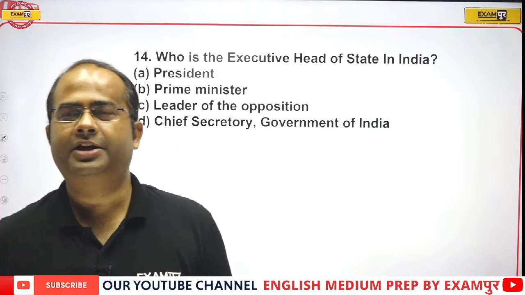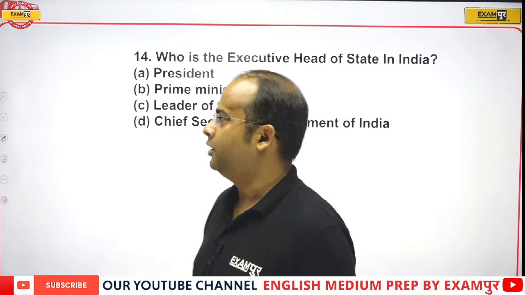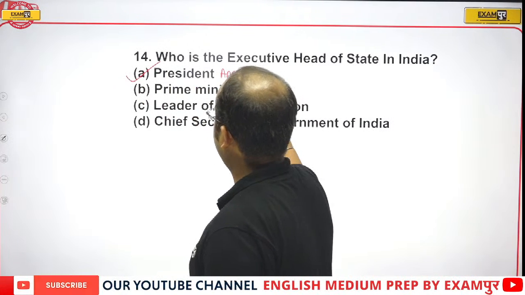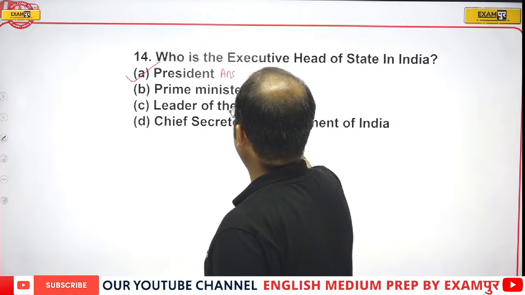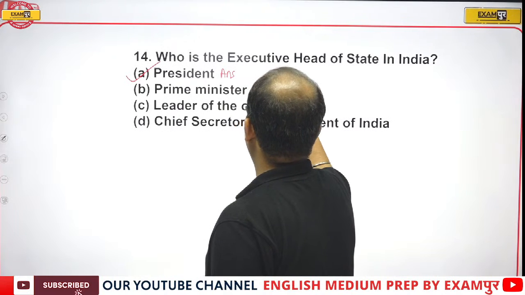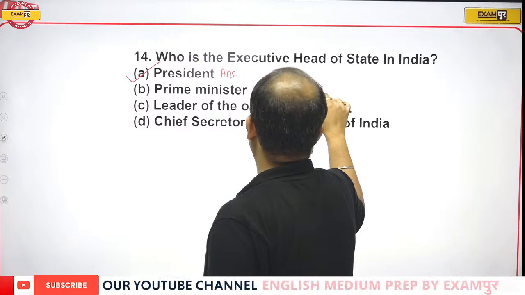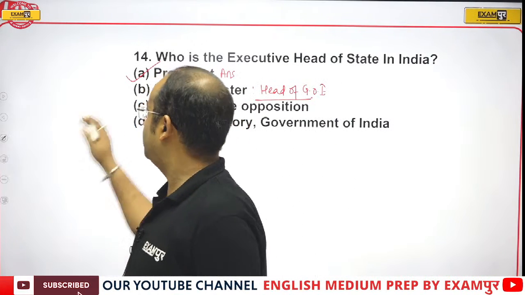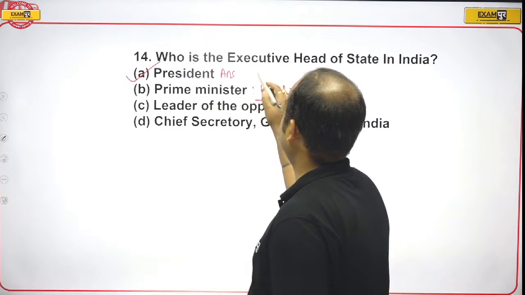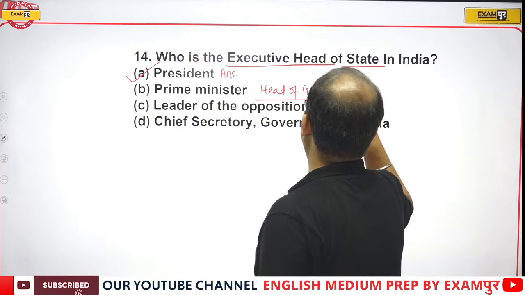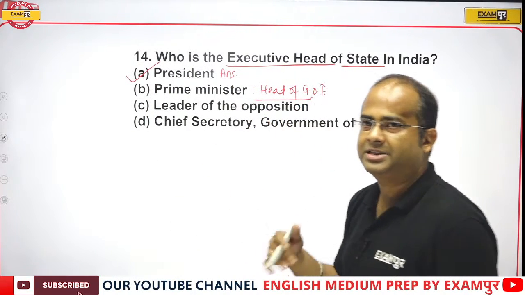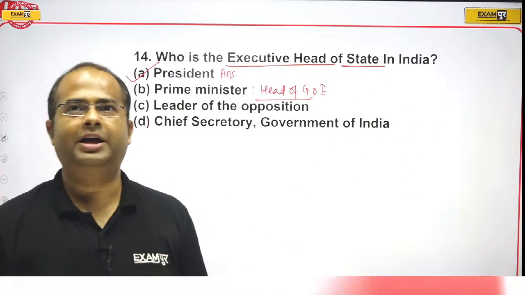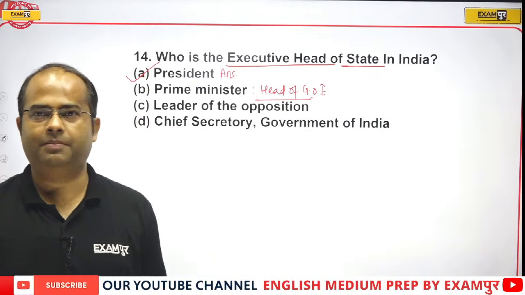Who is the executive head of the state in India? The executive head of the state is the President. He is the head of the Union Executive, and the Prime Minister is the head of the Government of India. So the correct answer will be option A. Executive head of the state means India as a state. So the correct answer is the President of India.